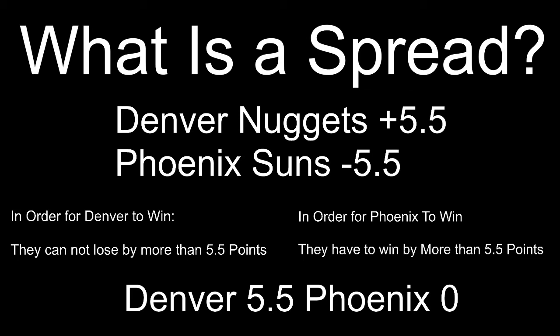Meaning, if they lose by 5 points, you cash your bet on Denver. If they lose by 6 or more, basically you lose. 5.5 is meant so you don't have pushes on that line. Now, some spreads will have an even 5 points. Say if a team is a 5-point favorite and they win by 5 points, it's a push.